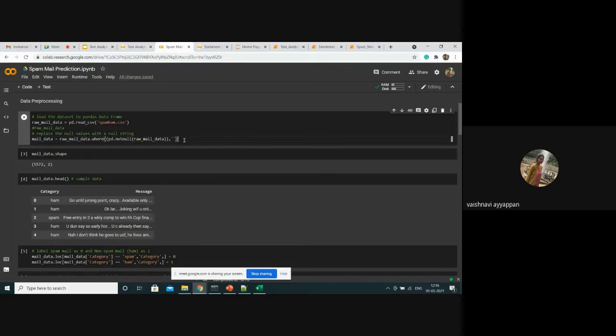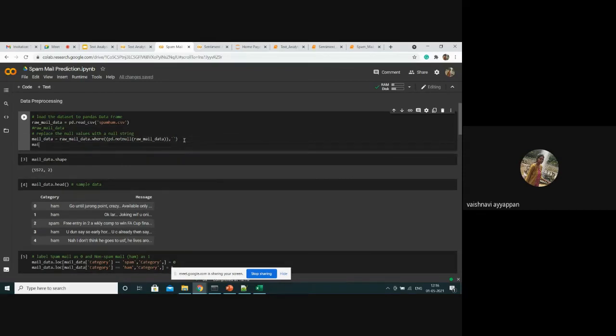We have already seen 5572 rows. Let's see after this null value elimination how many rows we have.